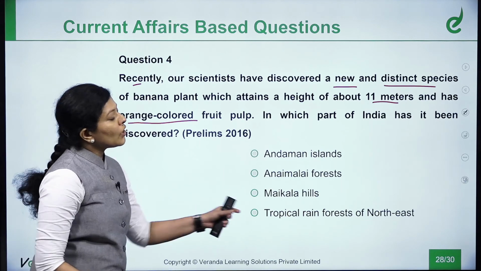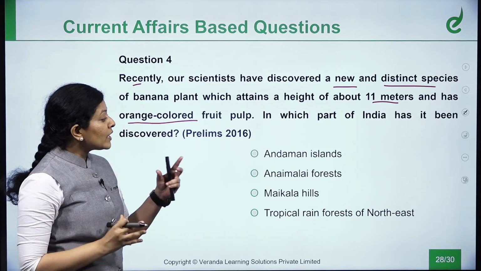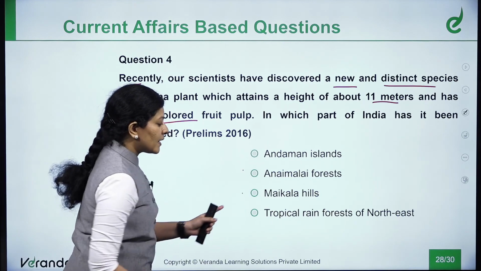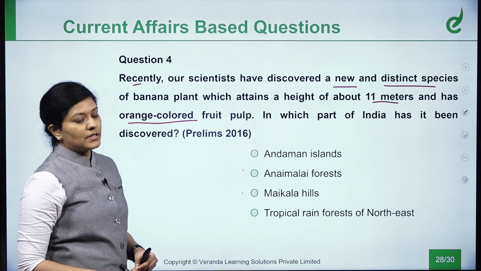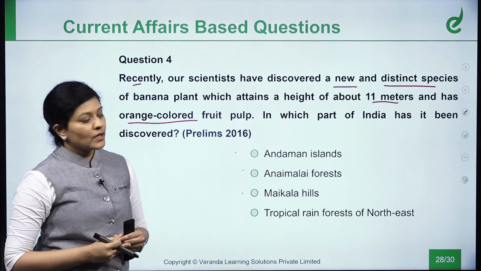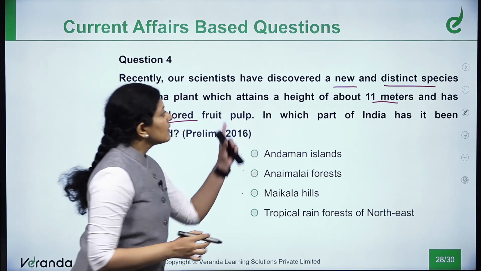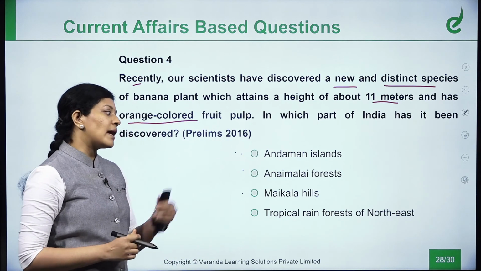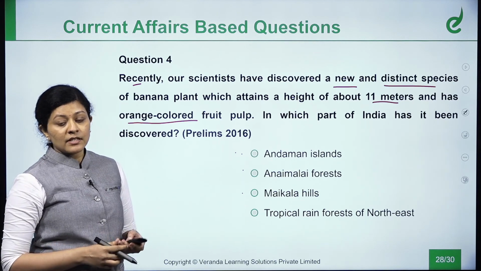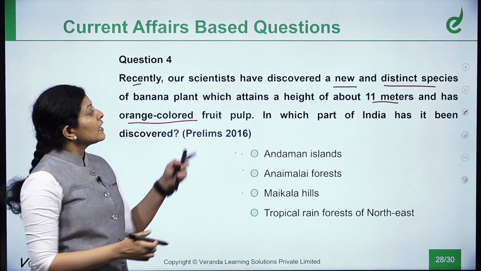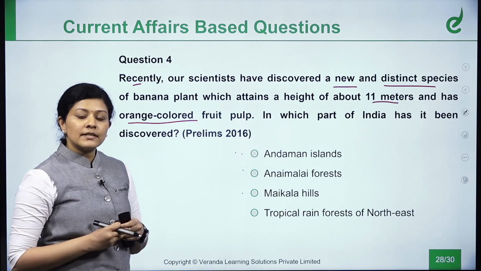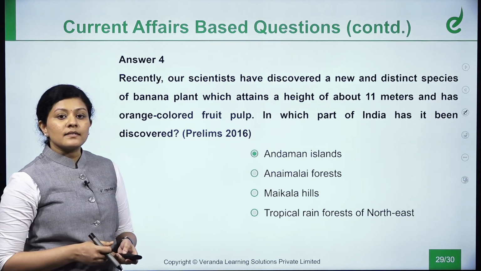So which of the following options has unique natural vegetation? Just consider Anamalai Hills, Maikala Hills, tropical rainforest of Northeast. Only Andaman is totally separate from the mainland of India. So logically you can say that this unique species might have occurred in the Andaman Islands. So that might be a potential answer if you are guessing as well. Even if you have the knowledge of current affairs and also use your logical deduction method, you can come to an answer.